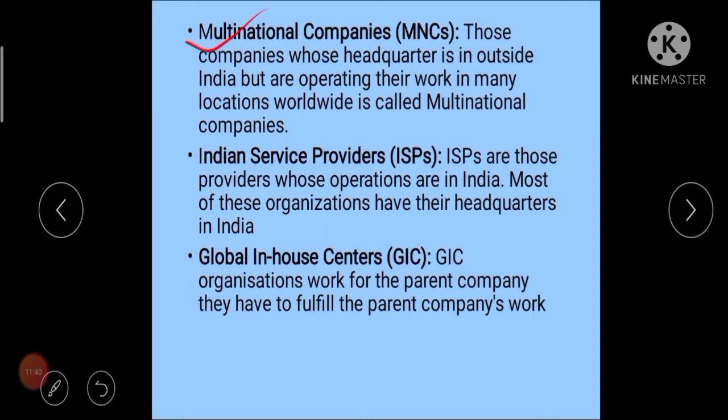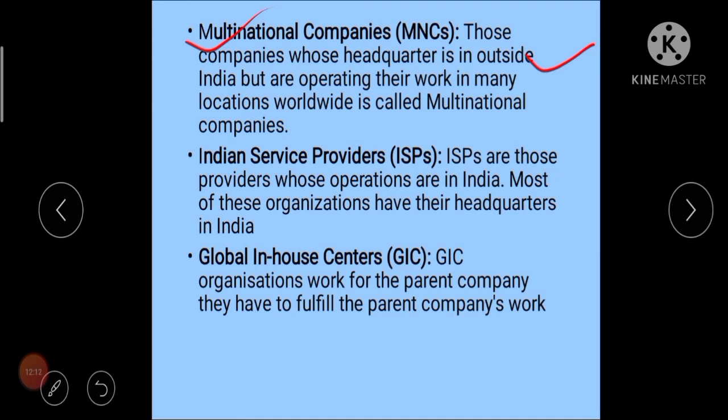Multinational companies means the base company, the origin company, will be a company which is outside India. Multinational means which is different from our nation, or which is working in different nations, so that is known as a multinational company. Those companies whose headquarters is outside India but are operating their work in many locations worldwide, the company which is working in many nations, is known as a multinational company.